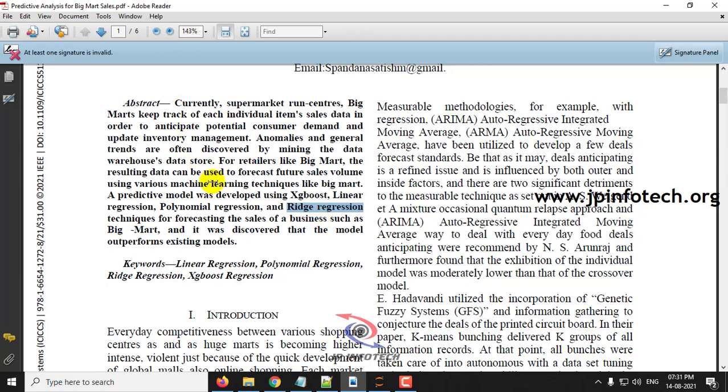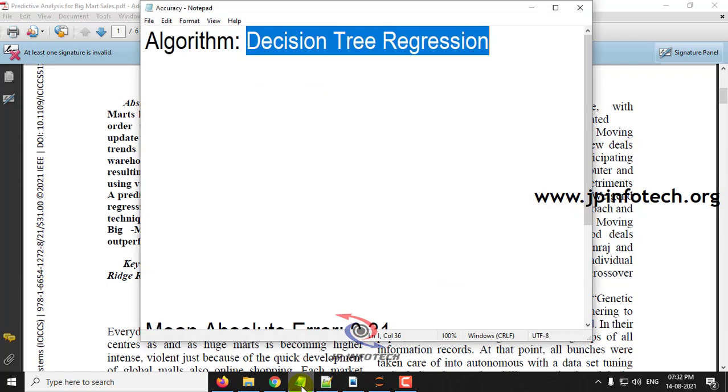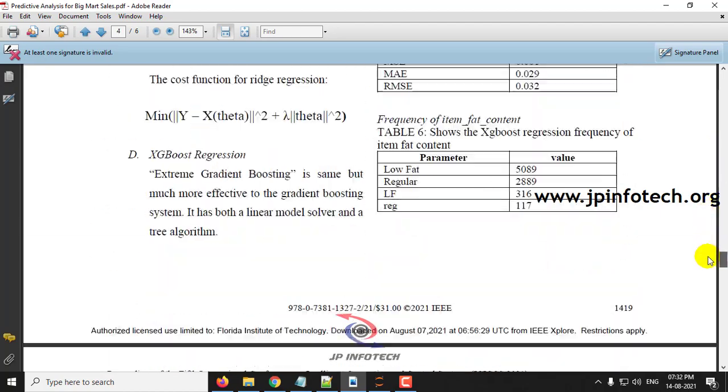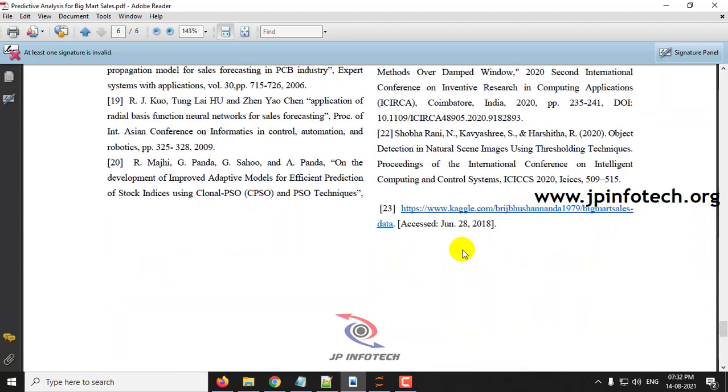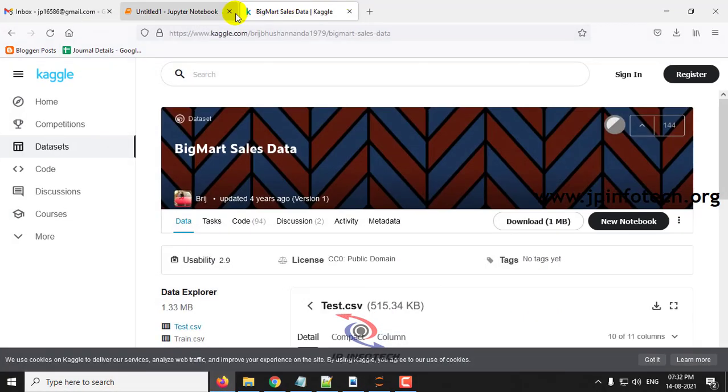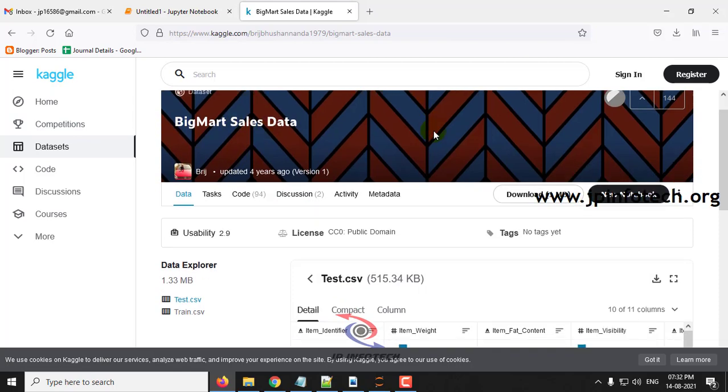Here we are not going to implement the same algorithm as mentioned in the base paper. As our proposed concept, we'll be implementing the decision tree regression algorithm, and the data set is the same as mentioned in the base paper. And here you can see the data set which is taken from Kaggle. So let me show you that data set. So this is the data set that is referred to in the IEEE base paper.